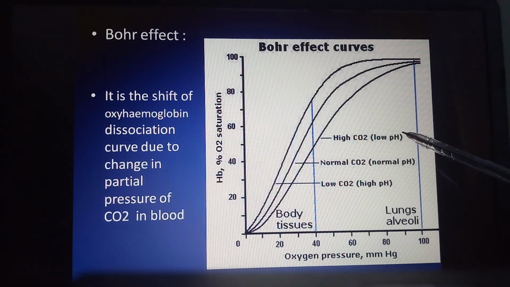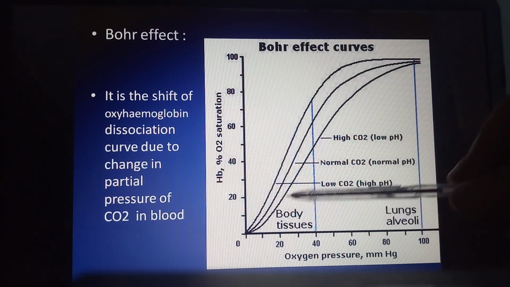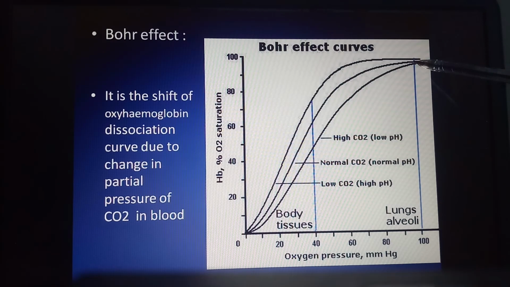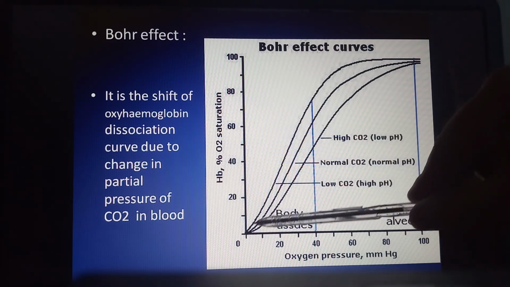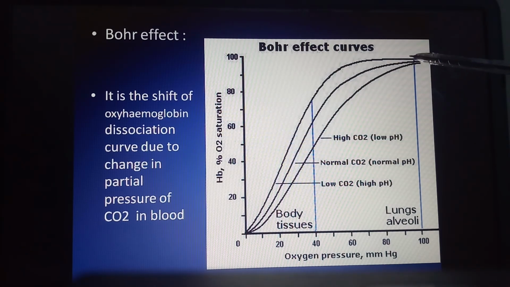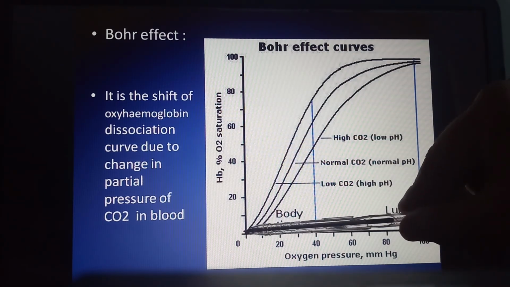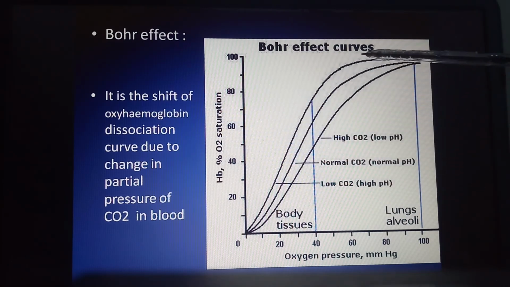If high CO2 is there, then you can observe the affinity of hemoglobin towards oxygen is low. With medium CO2, there is medium affinity of Hb towards oxygen, and if low CO2 is there, then here you can observe the hemoglobin shows more affinity towards the oxygen.